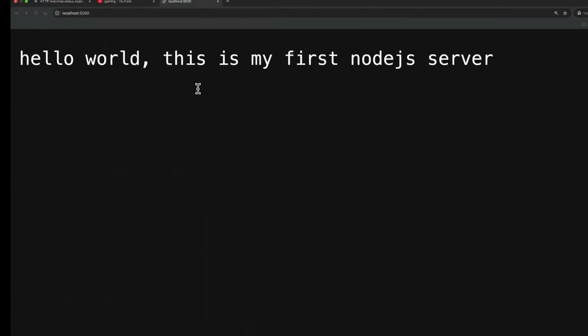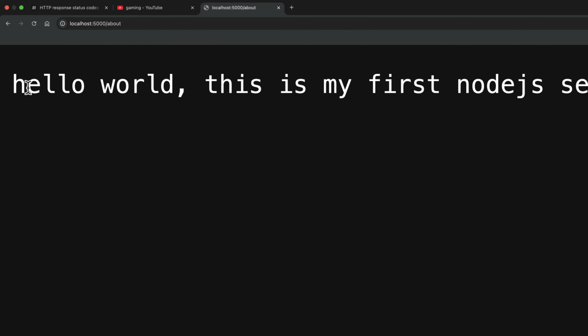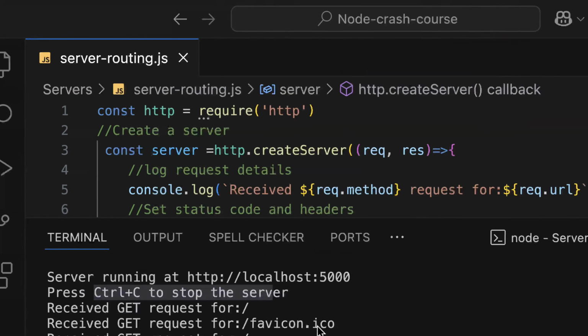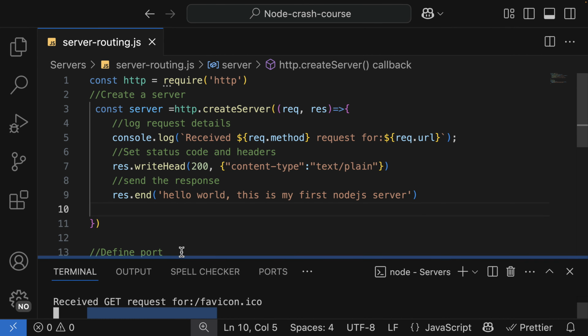Now if I visit, for example, /about and hit enter, we still see this content. But if I check in the terminal, I see the HTTP method and then the path. And this path is not returning anything because we haven't specified or implemented it on our server. So this is what we call routing. So in here, we are going to improve upon this.